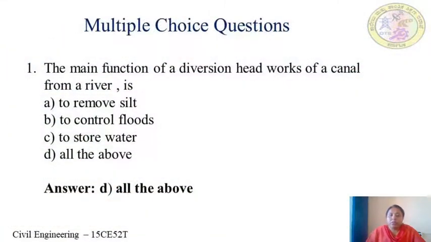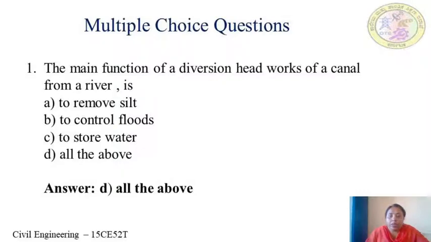So next, coming to the last bit of today's session, that is multiple choice questions. The first one is: the main function of a diversion headworks of a canal from a river is, the options given here are to remove silt, to control floods, to store water, or all the above.